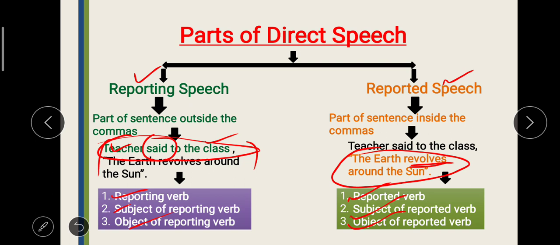Now subject, the earth: the earth is the subject of the reported verb. And the sun: the sun is the object of the verb. That's why it is the object of the reported verb. So in this way, reporting speech and reported speech can each be divided into three equal parts.